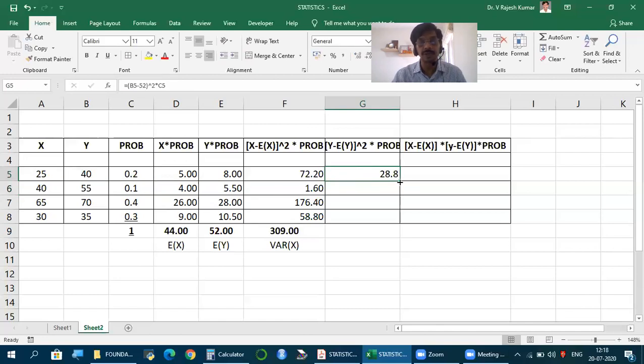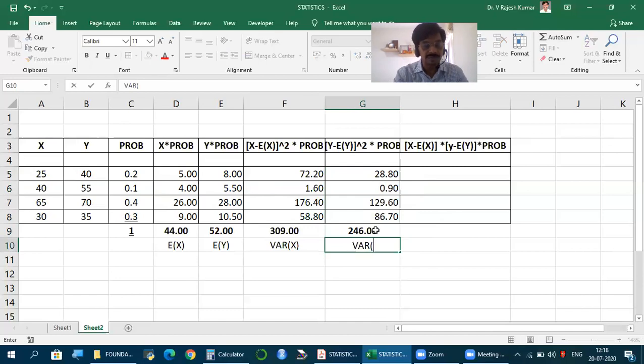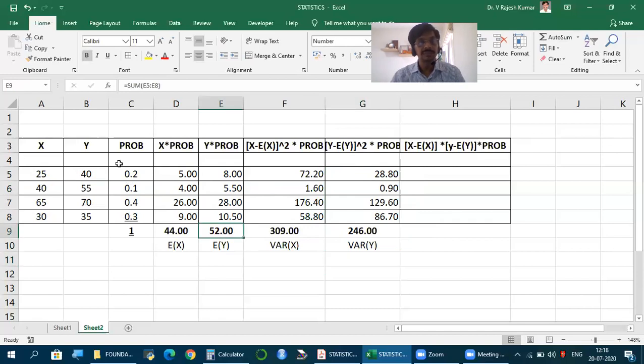So we get 28.8, etc. Take the total. Then this itself is variance of Y. That's it. So Y minus E of Y, 40 minus 52, minus 12 square, 144 into 0.2, 28.8. 55 minus 52, 3 square is 9, 9 into 0.1. Finally,